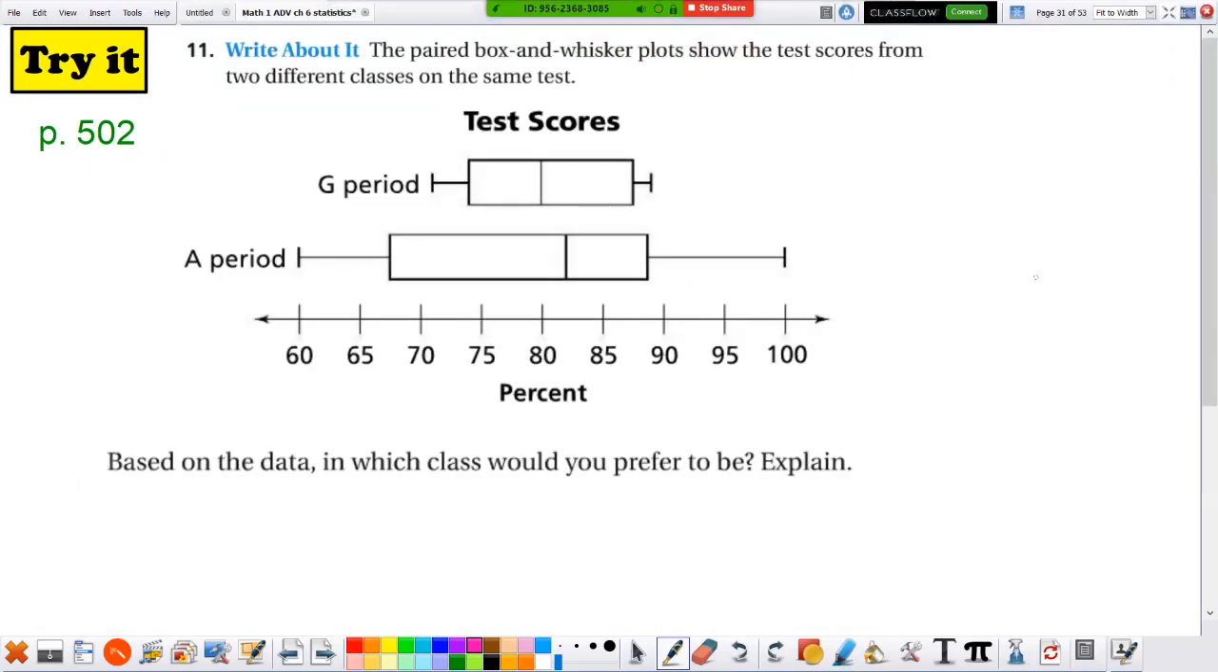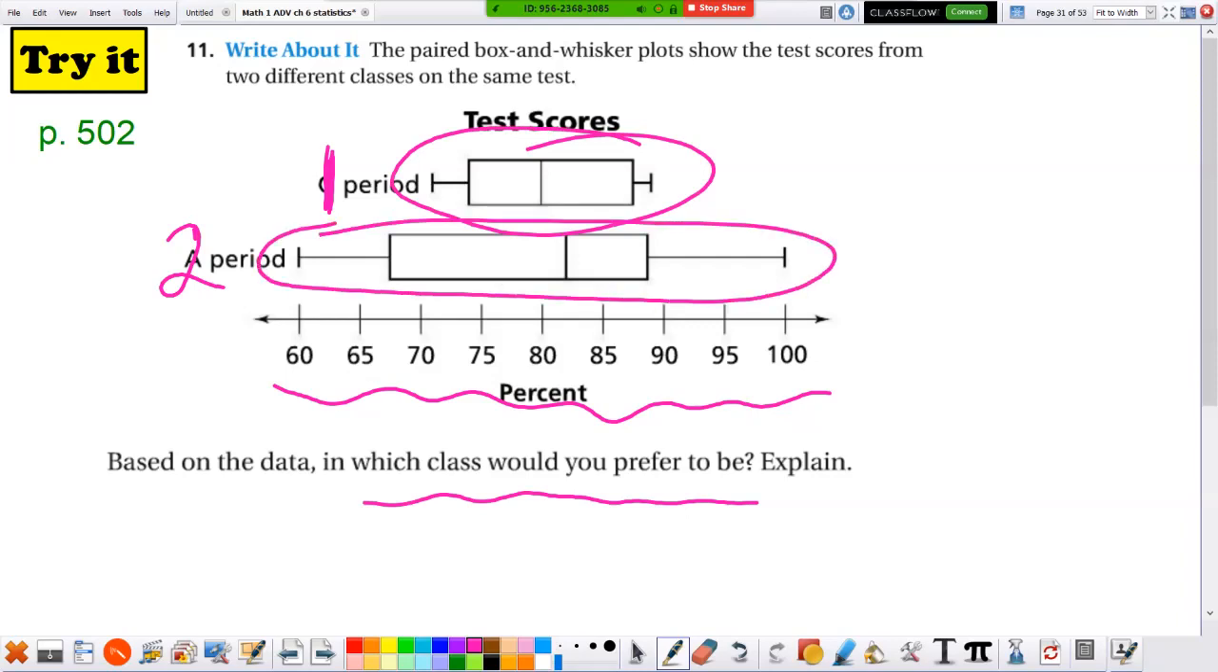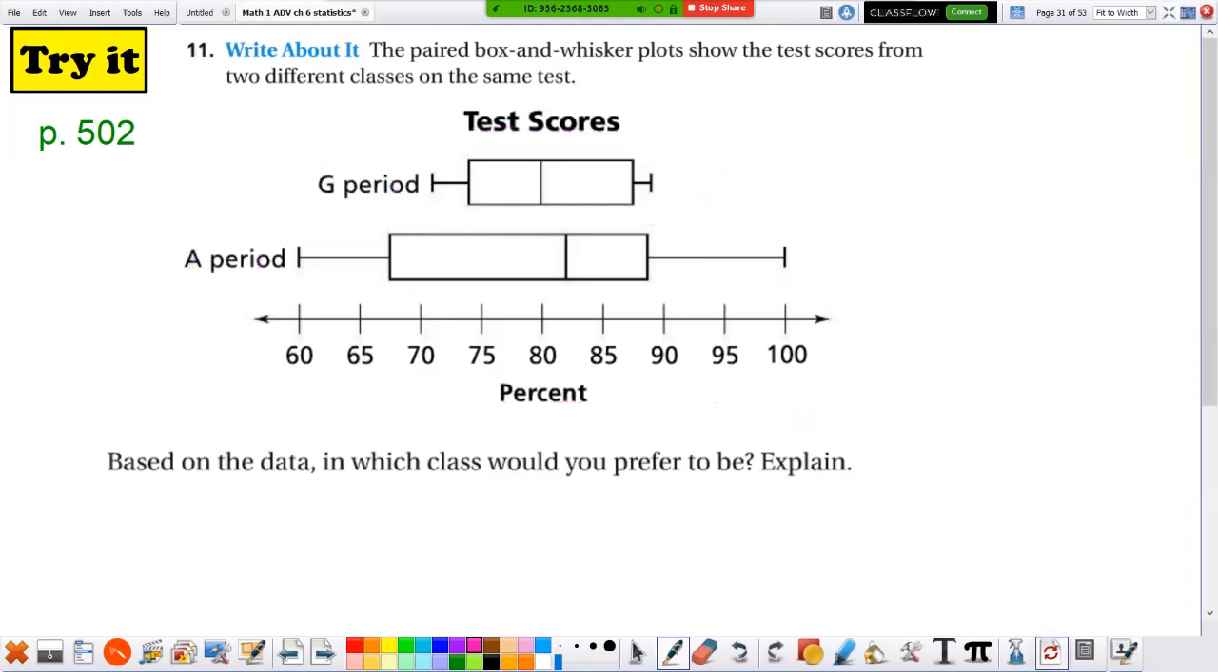This is a neat slide. The paired box and whisker plot shows the test scores from 2 different classes. This is a neat question. There's 2 classes. It says A period and G period. Let's call this first period and second period. And this could be your math class, and these are the teacher's percentages. Here's the scores the teacher looked at in the class. Which class would you prefer to be in? Do you want to be in first period? Here's their scores. Or do you want to be in second period? Here's their scores. Go ahead and pause the video while you think about it.